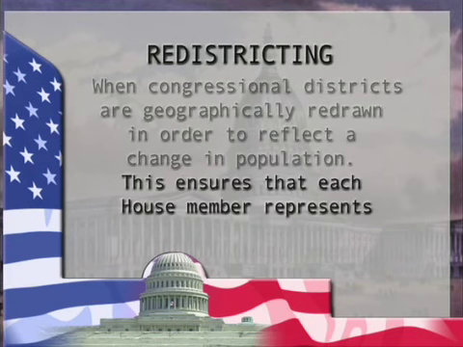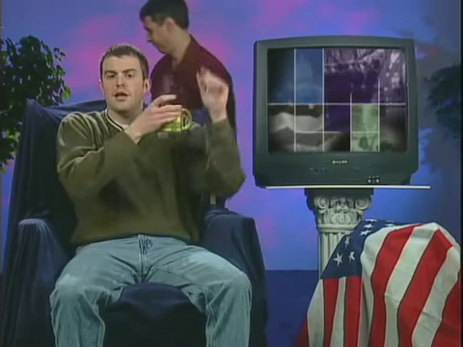Apportionment is no walk in the park, but once all is said and done and the legislative members are all picked and they've all got their offices and their interns and their coffee, then what happens? Well, let's have a look.